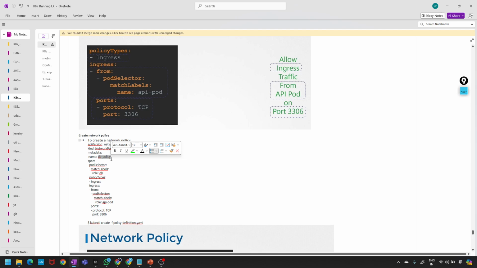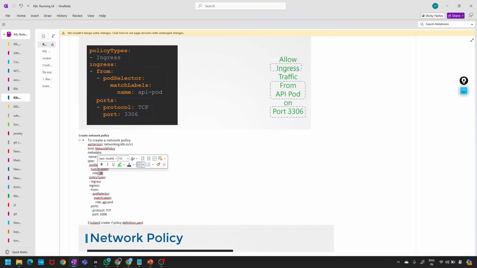Under the spec section, we first move to the pod selector to apply this policy to the DB pod. Pod selector, match labels, role DB. Then we move to the rule; I have shown you the rule in the previous slide. That's our first network policy I have shown.